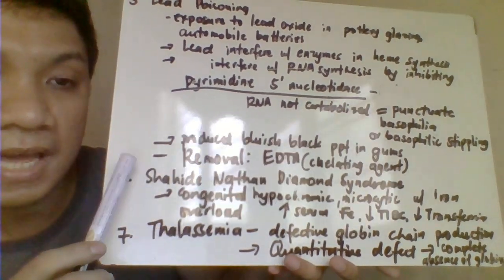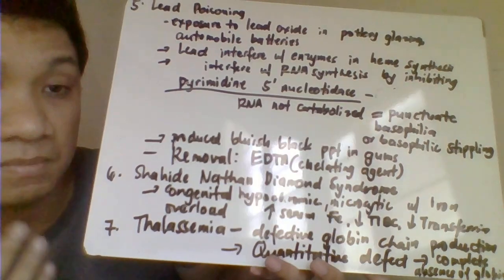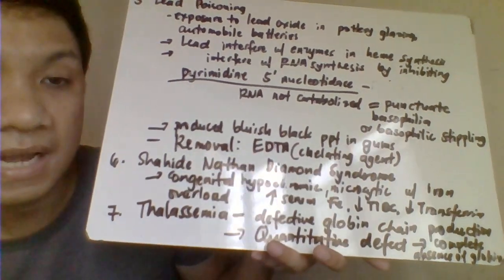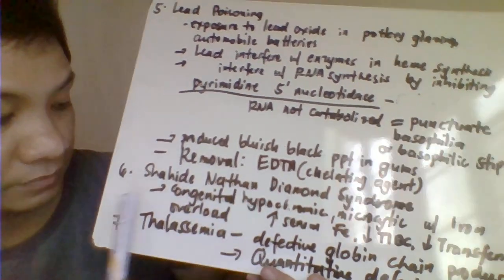Okay, so a patient with lead poisoning here would have a bluish-black precipitate in the gingiva of their gums. And the removal of your lead is by a chelating agent. Example for that would be your EDTA.